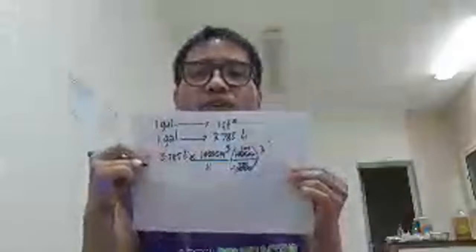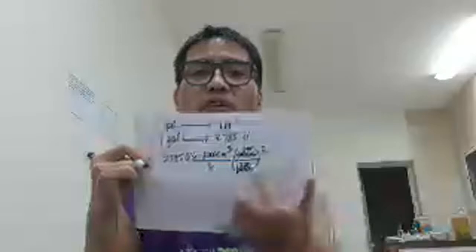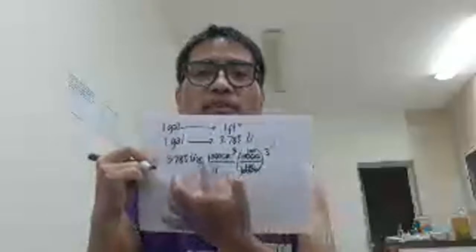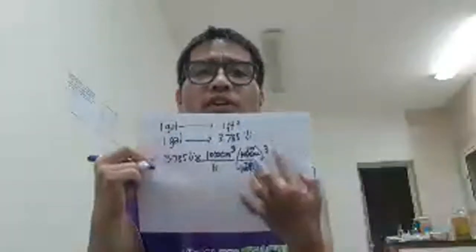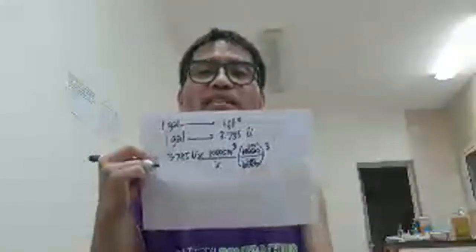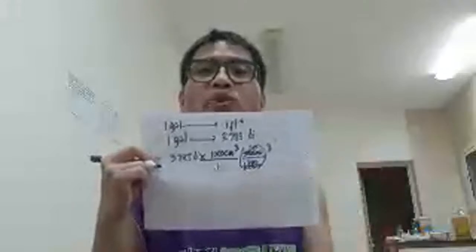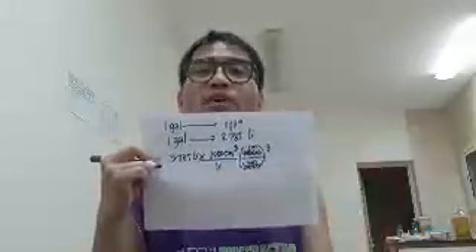1 meter is equal to 100 centimeter. So in order to cancel the cubic centimeter, 100 centimeter is multiplied 3 times, and also the 1 is 1 times 1 times 1. Centimeter times centimeter times centimeter is equal to cubic centimeter.